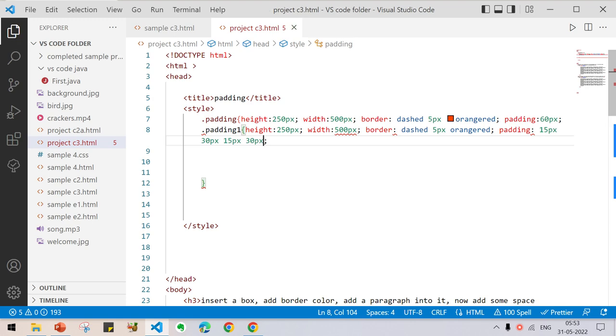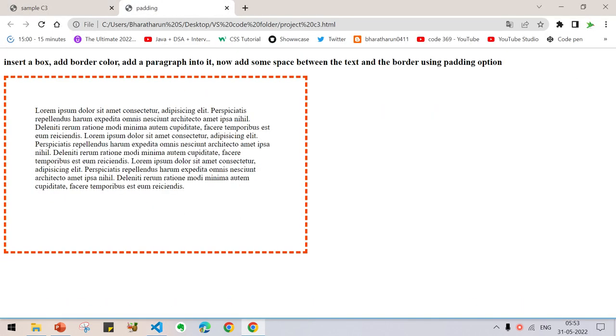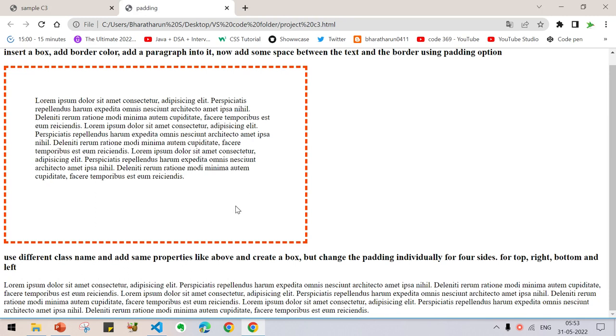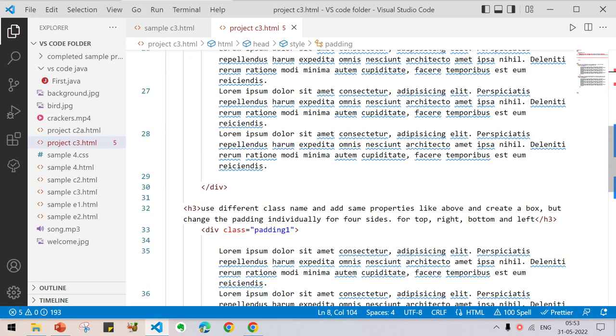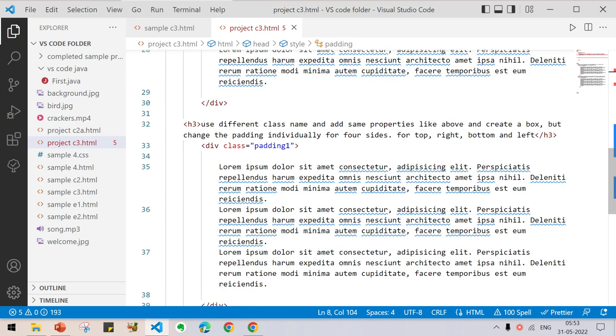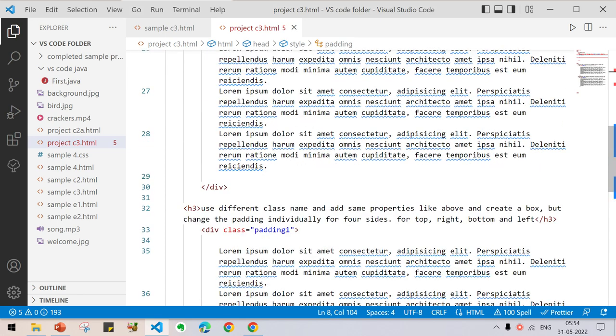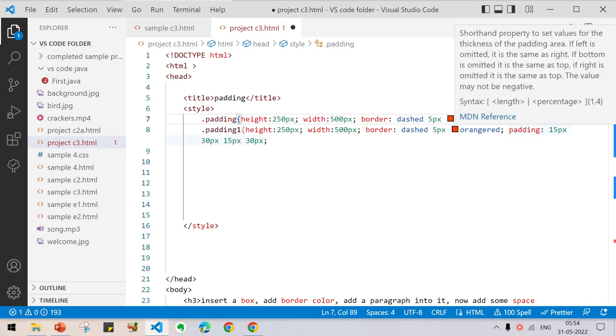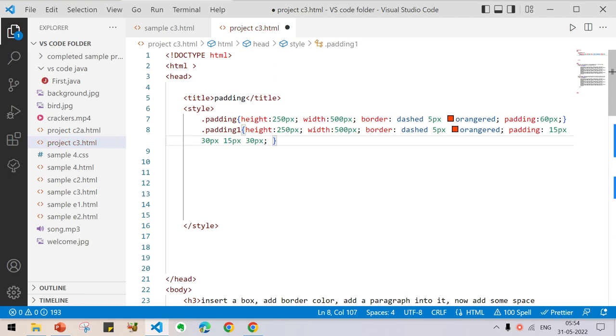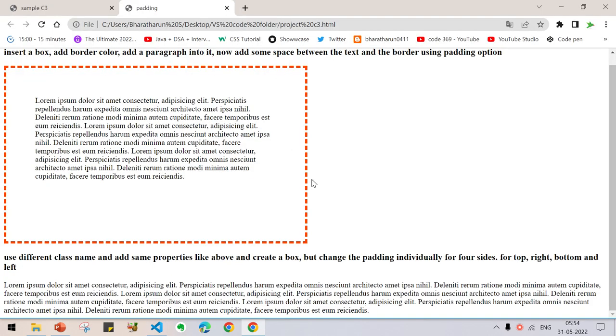Now press Ctrl S, go back to your web page, press Ctrl R. Actually I have made some mistake, so let us see. Here you can see dot padding 1. Here I did not change the padding, I have changed the padding here. But what happened here? Height, width, here actually this curly brace should come here, and here a curly brace should come. Press Ctrl S, go back and reload.